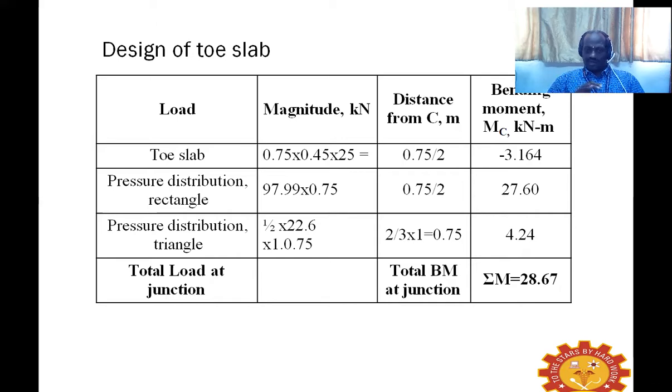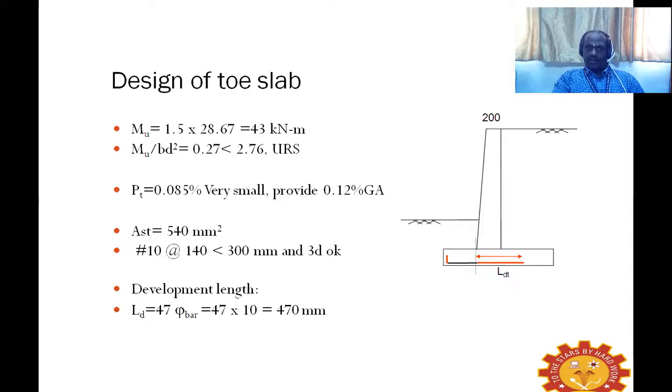So we have a rectangular part and a triangular part. We can find out the net moment again. For this moment, we find out the ultimate moment. For that moment, we can arrive at our area of steel. Further, we can assume some suitable diameter of the rod. So the toe slab can also be designed similarly in the fashion of your heel slab.